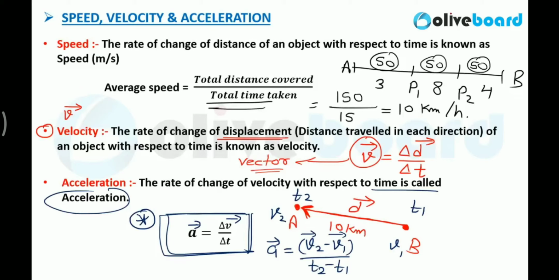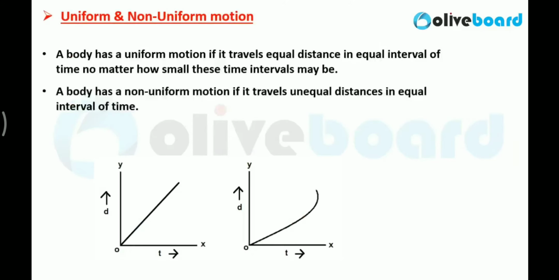And acceleration can be negative also, because that is called retardation. Whenever you apply the brake on a car, what happens? Basically, that condition is known as retardation. So you are decreasing the value of the velocity. At that condition, you can take the acceleration as negative also. So acceleration can be negative.